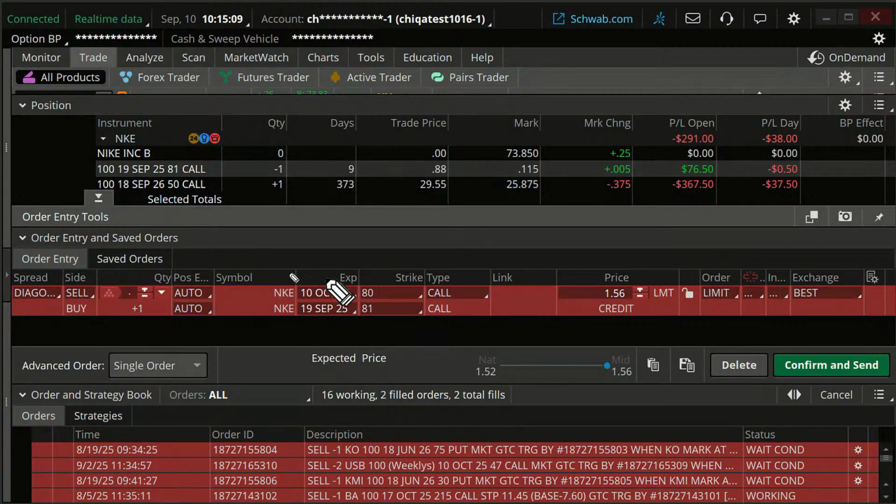Yes, there are pros and cons. This is going to limit the potential upside. The pro is we're bringing in about 156 bucks. If the stock kind of goes sideways, that credit is a nice thing. If the stock goes down, that's a nice thing. But ultimately, this is a bullish trade. If I turn super bearish on Nike, I probably wouldn't want to perpetuate this trade. I'd probably just want to get out on that trade. Okay?